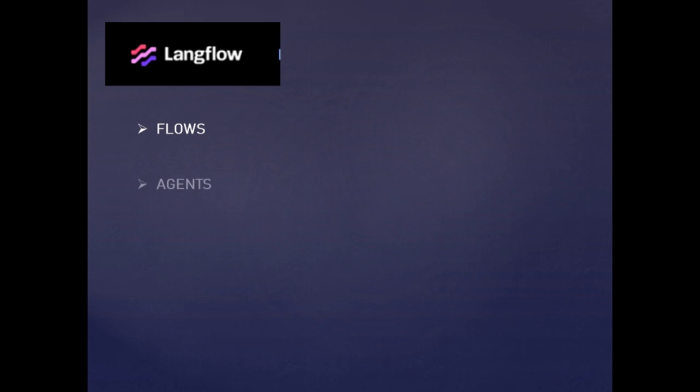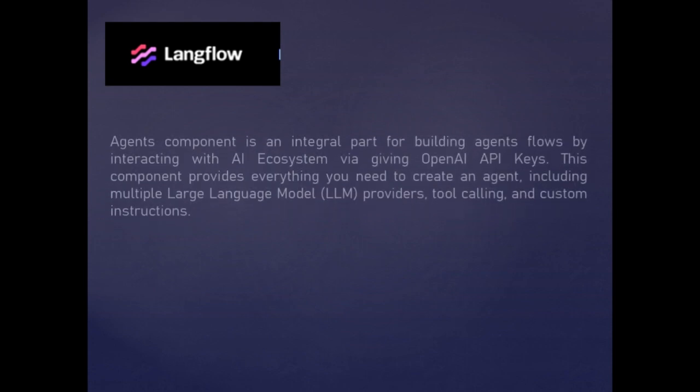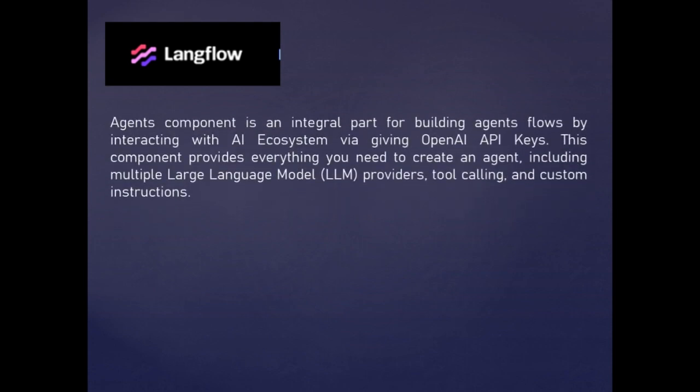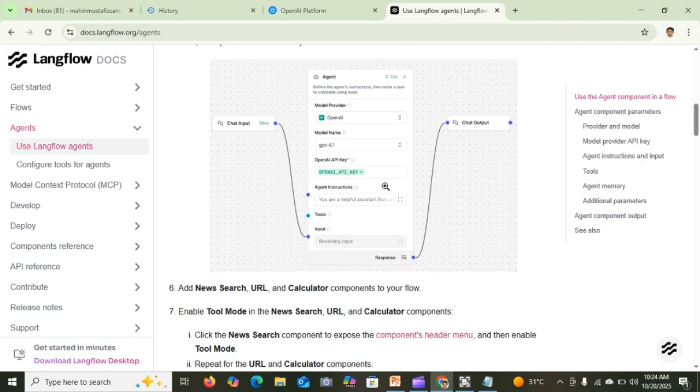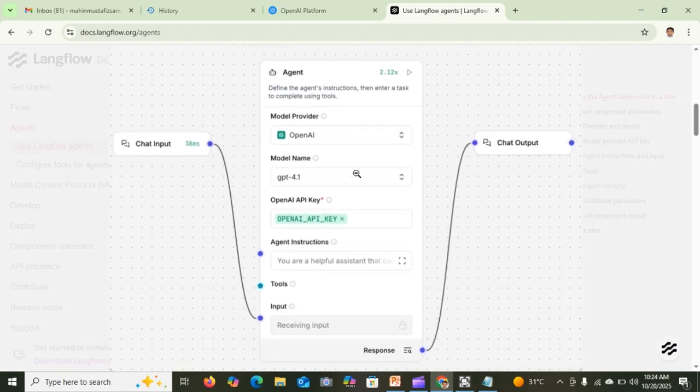Let's come to agents now. The agent component is an integral part of building agent flows by interacting with the AI ecosystem via OpenAI API keys. This component provides everything you need to create an agent, including multiple large language model LLM providers, tool calling, and custom instructions.